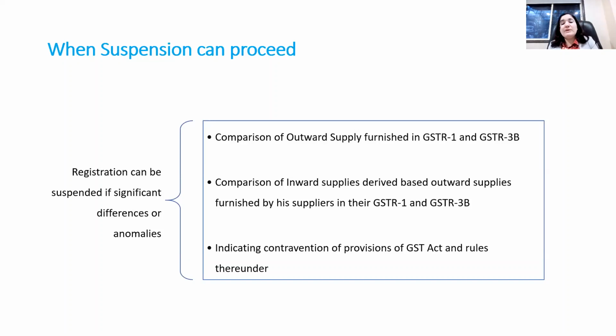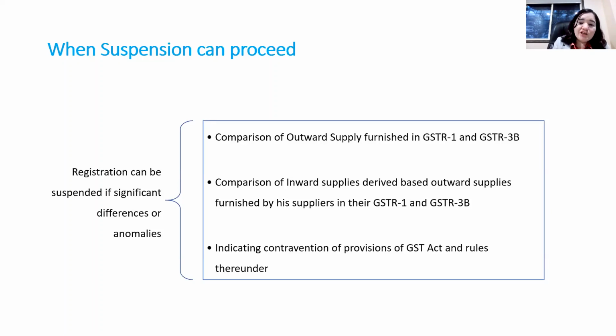Then there is a difference between the inward supply or input tax credit availed as per GSTR 3B and the input tax credit uploaded by the vendor in GSTR 1. That means there is a difference between GSTR 2A or GSTR 2B and GSTR 3B. And such differences indicate contravention of the provisions of the GST Act and rules made thereunder.